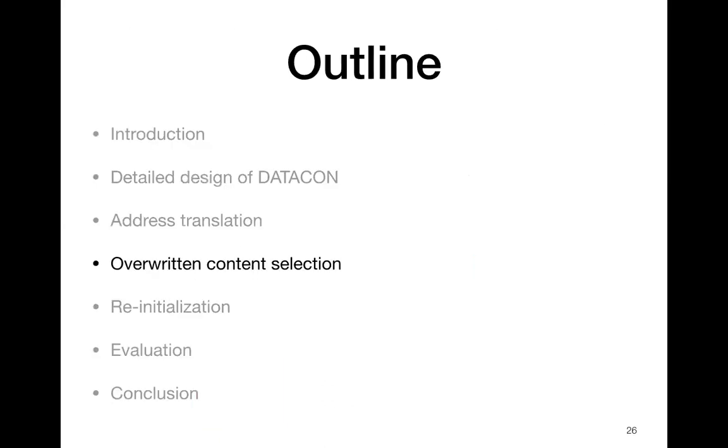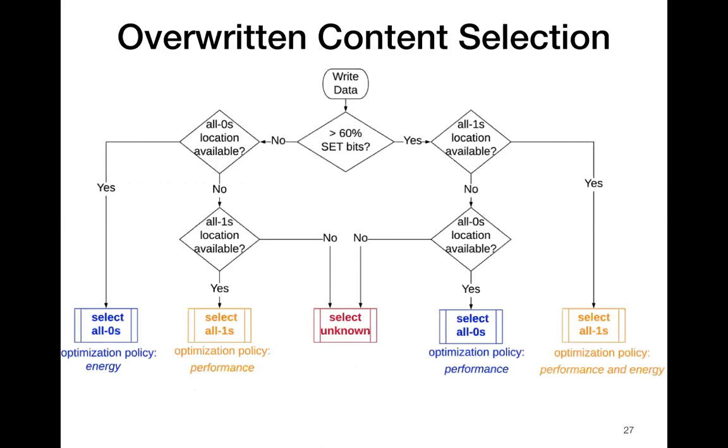Next, we discuss how to select the overwritten content. This slide shows the algorithm for overwritten content selection. The algorithm proceeds as follows. The algorithm first checks if the fraction of set bits in the write data is more than 60%. If so, we are in the right side of the flowchart. Next, we check if there are all ones content available. If so, we select all ones content because overwriting all ones is better for both latency and energy. If there are no all ones content available, the algorithm selects all zeros content instead.